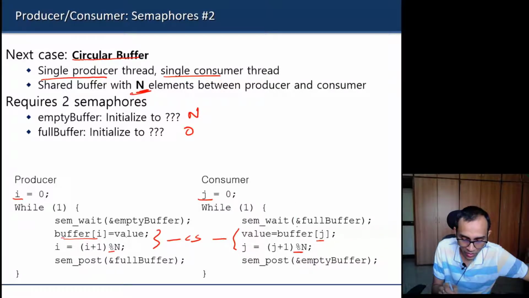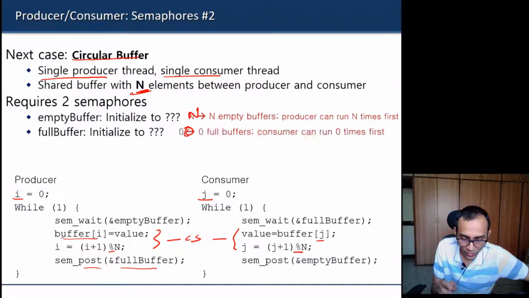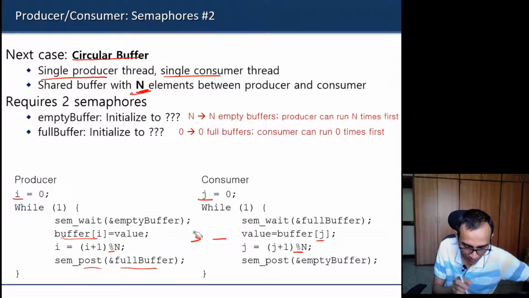And the consumer scenario remains the same. The consumer should not run even once unless the producer runs. When the producer runs once, it will post on full buffer and increment the count, and only then should the consumer run. So you are right in thinking the producer can run n times and the consumer can run 0 times initially, soon after initialization. I think that means you are getting the rule of initialization now.